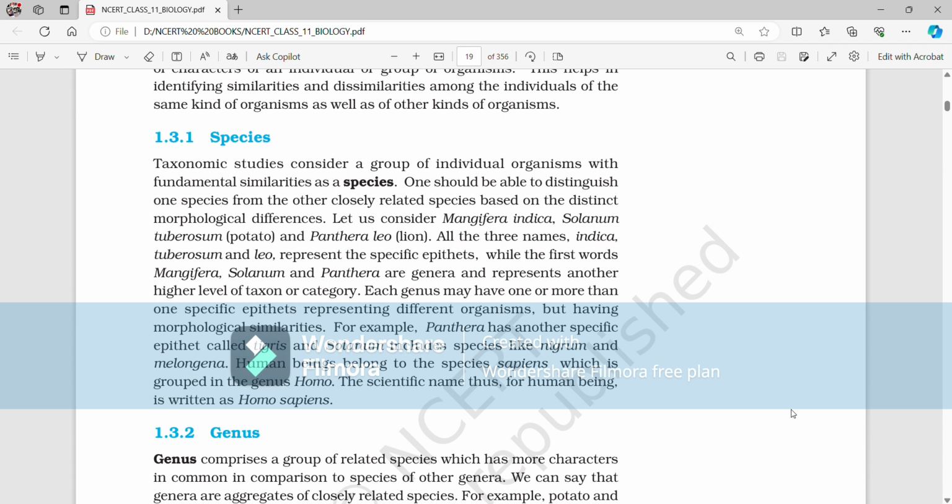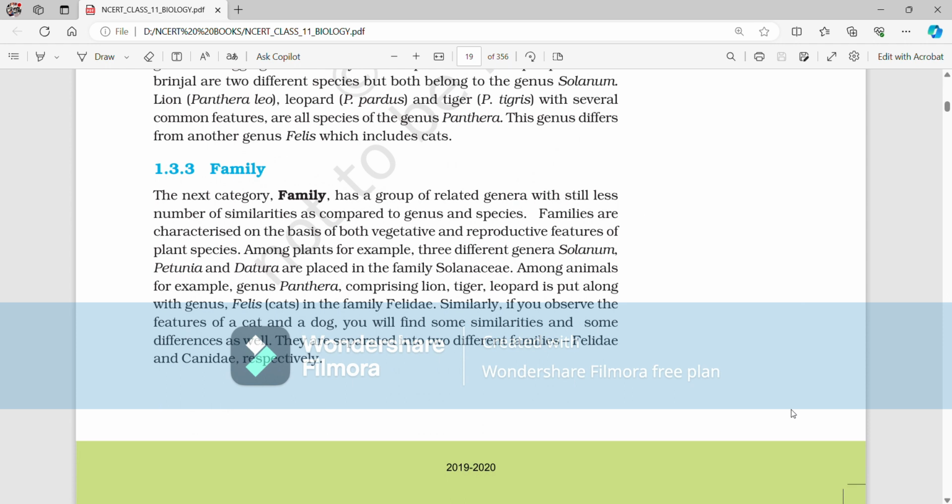1.3.3 Family. The next category, family, has a group of related genera with still fewer similarities as compared to genus and species. Families are characterized on the basis of both vegetative and reproductive features of plant species. Among plants, for example, three different genera, Solanum, Petunia, and Datura, are placed in the family Solanaceae.